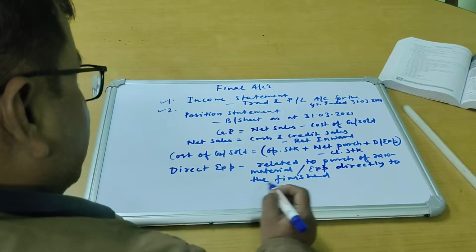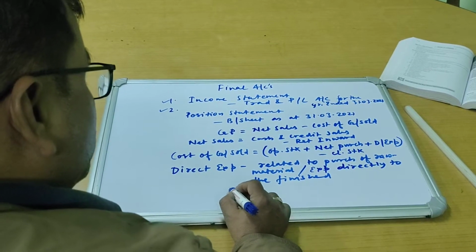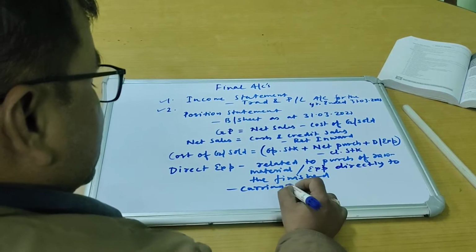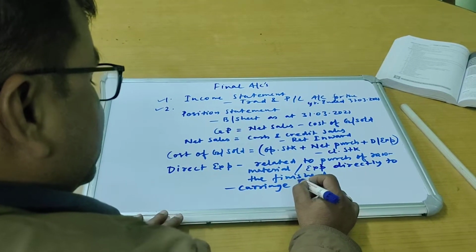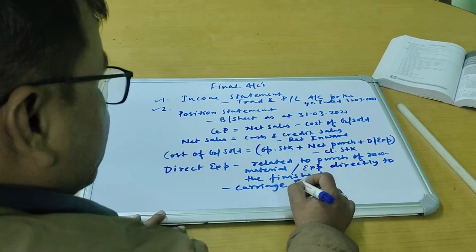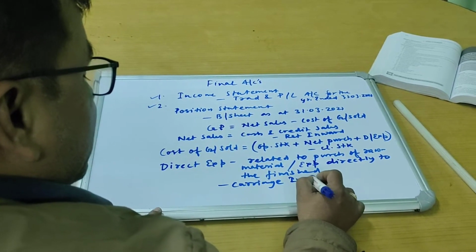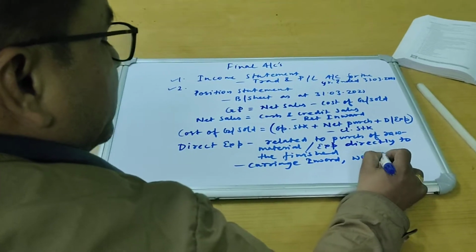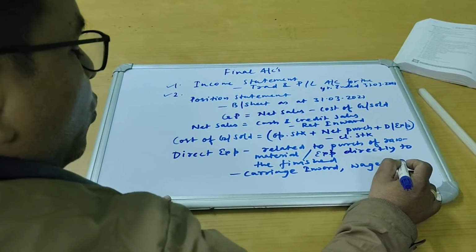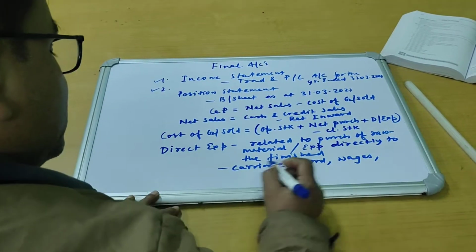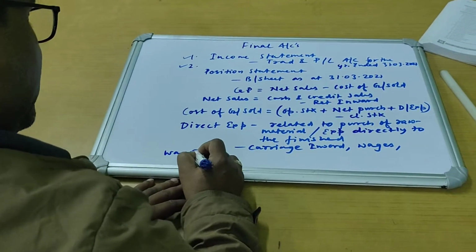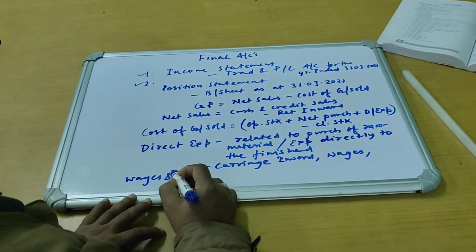Now examples. First example, carriage on purchases, carriage or freight inward. Then manufacturing wages, whatever we pay to our labor. Wages and salaries, wages first and salaries later, more of wages, less of salaries.